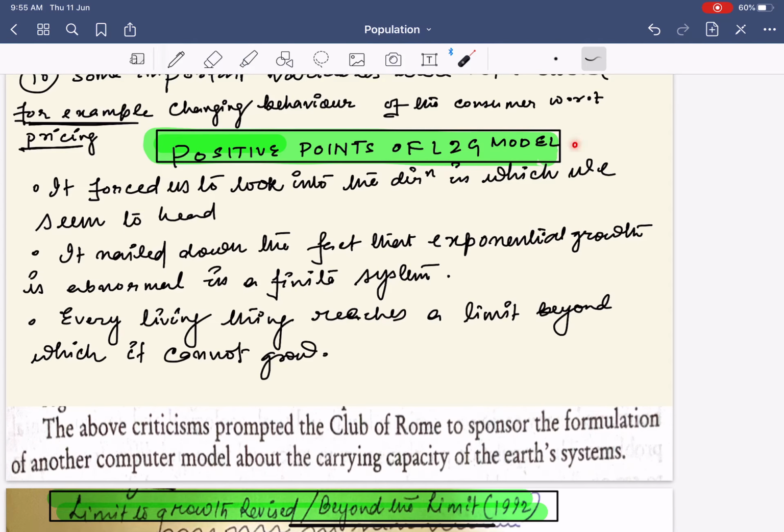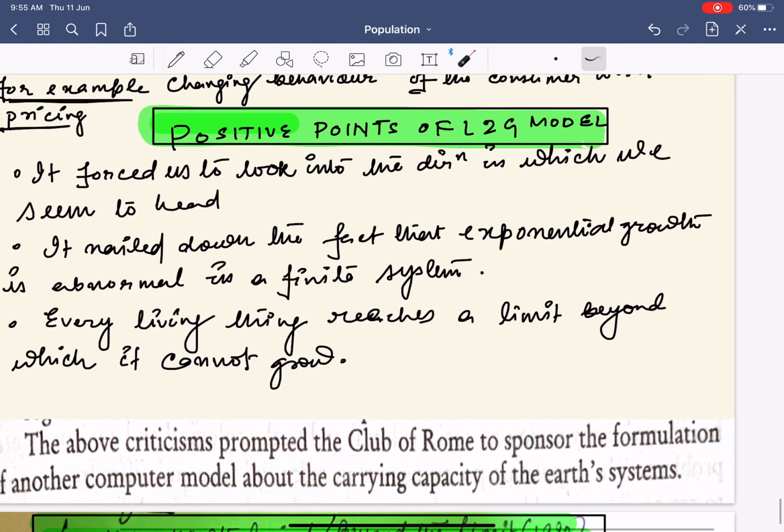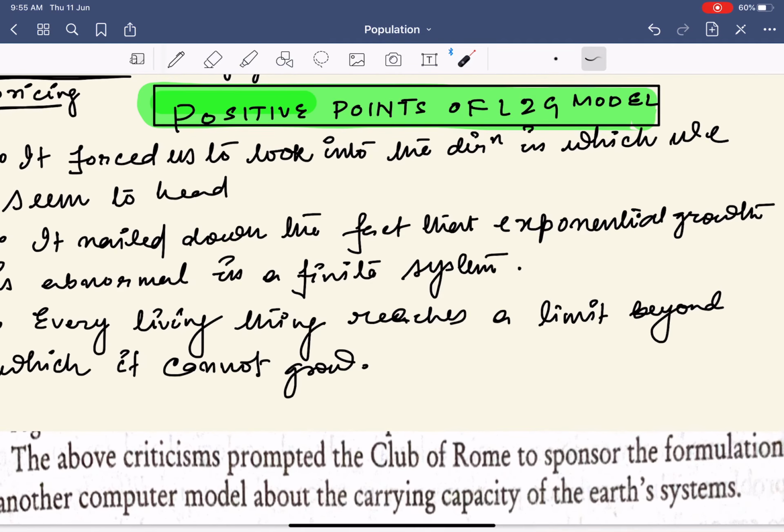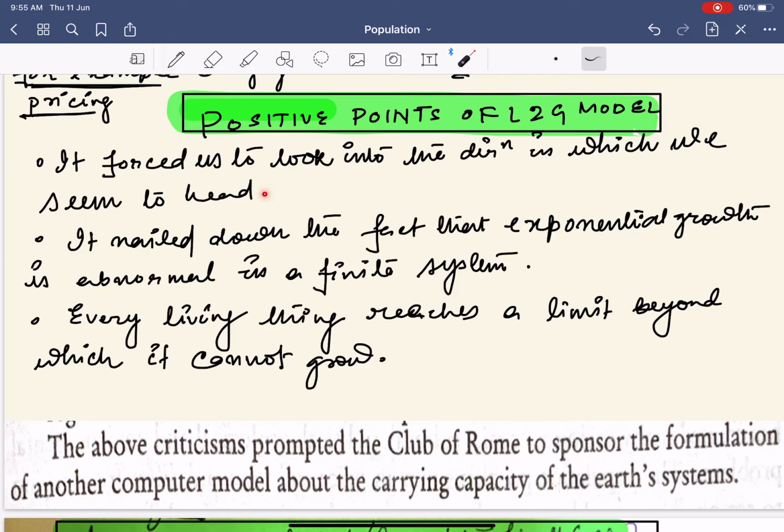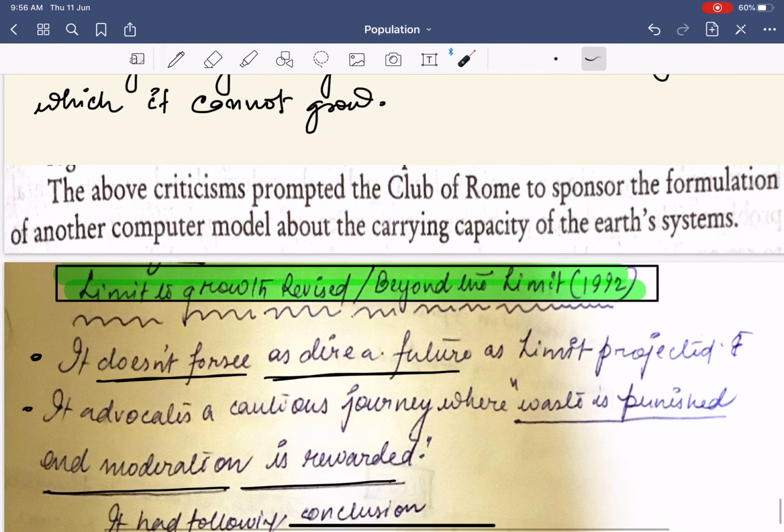Next, what are the positive points of the limits to growth model? The first and foremost positive point was that it forced us to look into the direction in which we seem to head. It brought into the awareness of the globe the excessive population and the pollution that is taking place. Next, it nailed down the fact that exponential growth is abnormal in a finite system. Within a finite system, exponential growth cannot happen, and it will lead to disaster. Every living thing reaches a limit beyond which it cannot grow.